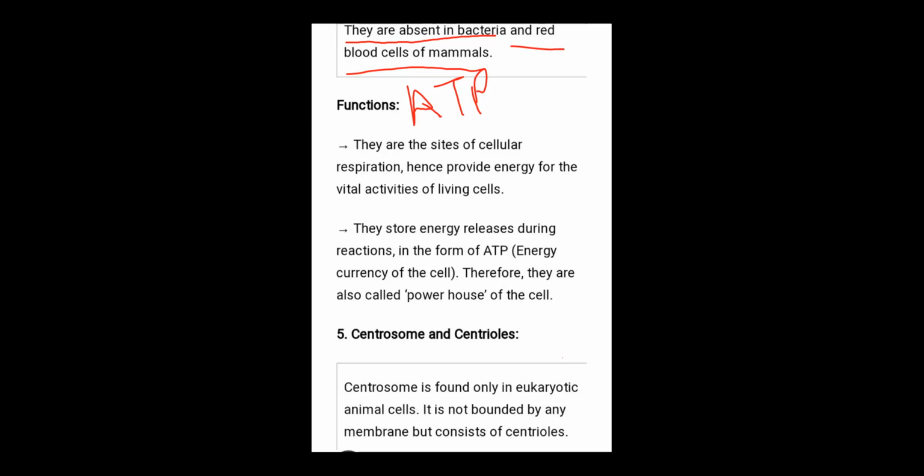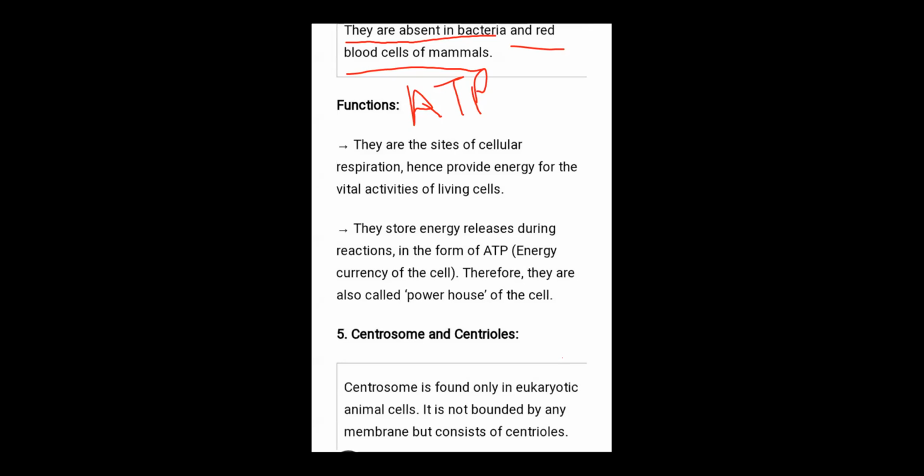Energy currency is synthesized inside the mitochondria in the form of ATP. That's why it is known as the powerhouse of the cell. It provides energy to various activities of the cell. Is it clear, everybody?